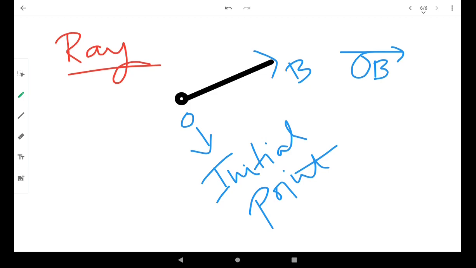There is one arrow because a ray has one endpoint. And when we draw an arrow on the ray, the arrow always comes in the opposite direction of the endpoint.